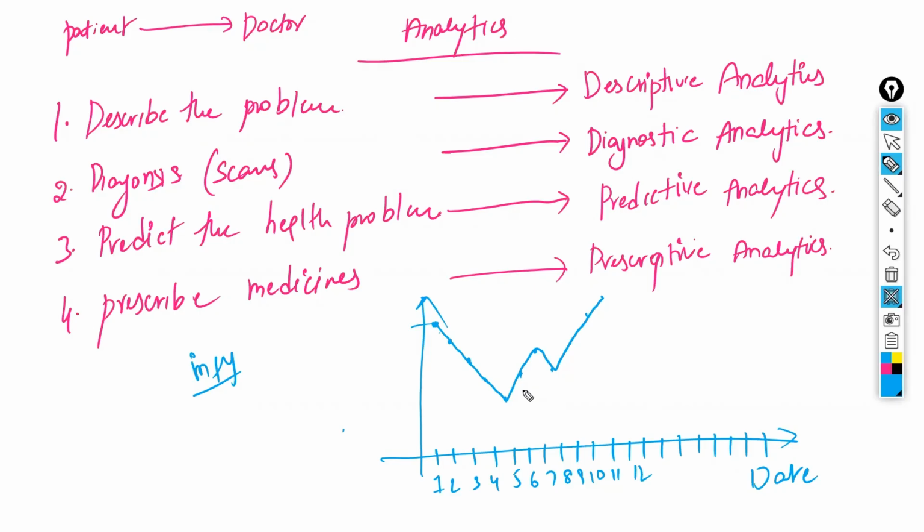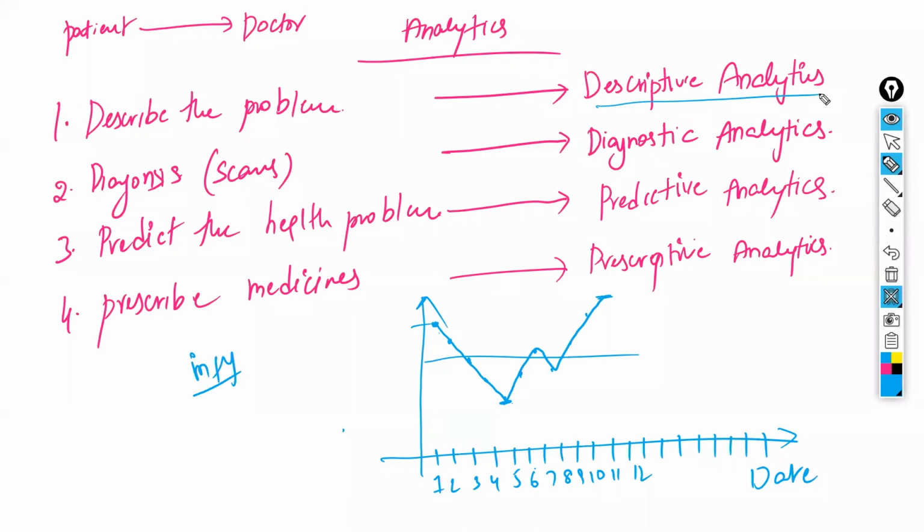In this data, what is the maximum value? This is the maximum value. What is the minimum value? This is the minimum value. Somewhere the average value will be there. This maximum value, minimum value and average value are all called descriptive analytics. You are just describing the data: the Infosys share price has this maximum and minimum.